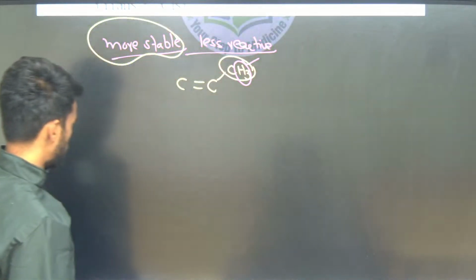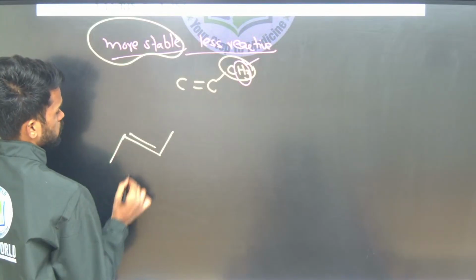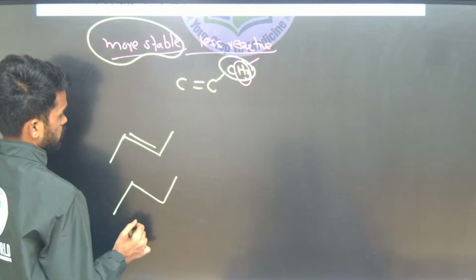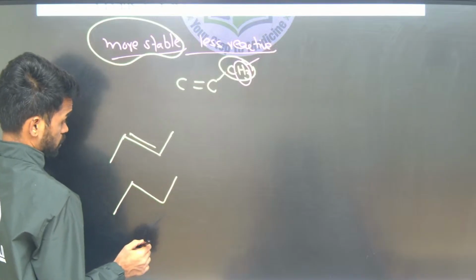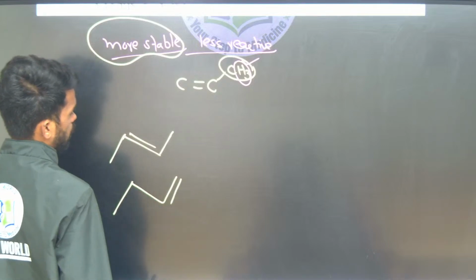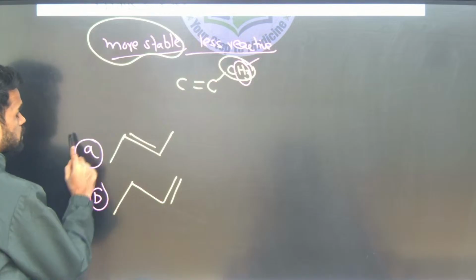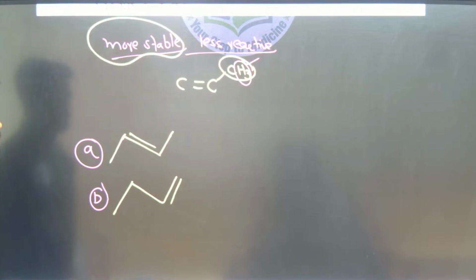Okay, just tell me, I am writing some options. Out of this A and B, which is more reactive, they will ask. How can you answer this? It depends on the number of alkyl groups attached. How many alkyl groups are attached to these double bonded carbons? This side one, this side one. So it can be stabilized by methyl groups on both double bonded carbons.